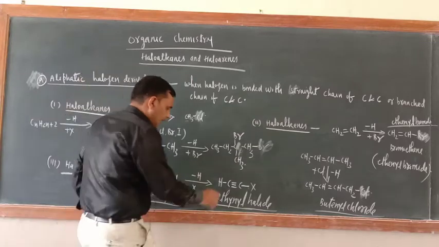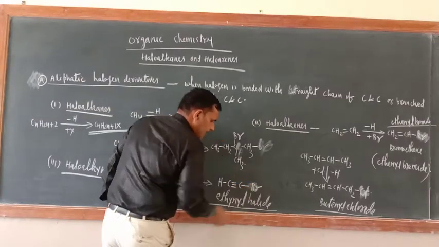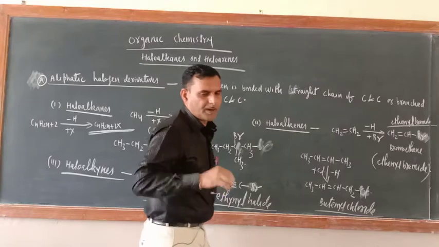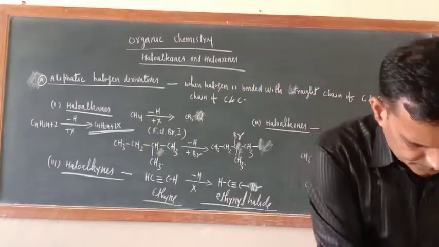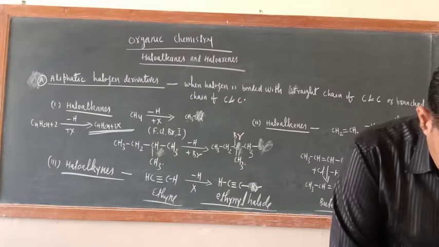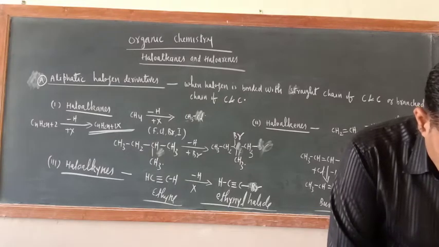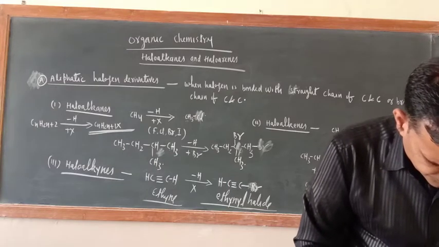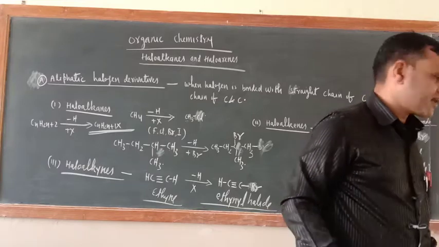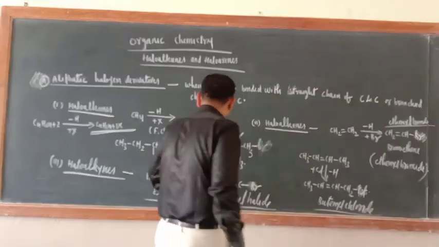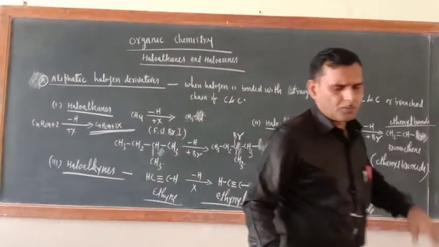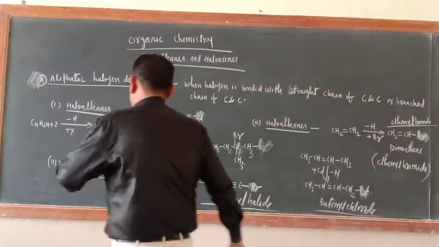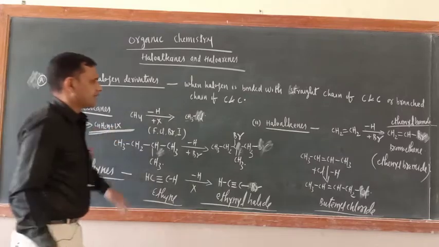Now suppose I am putting Br here. What is the common name of this one? Vinyl bromide. So like that, many are there. We'll do one by one. This is also known as ethynyl bromide or ethynyl chloride. We'll do one by one. So now you can understand this one. Now in the simple system, what can you say here?